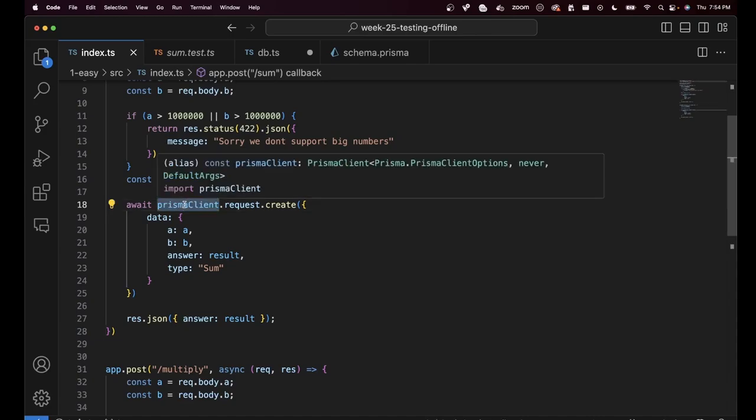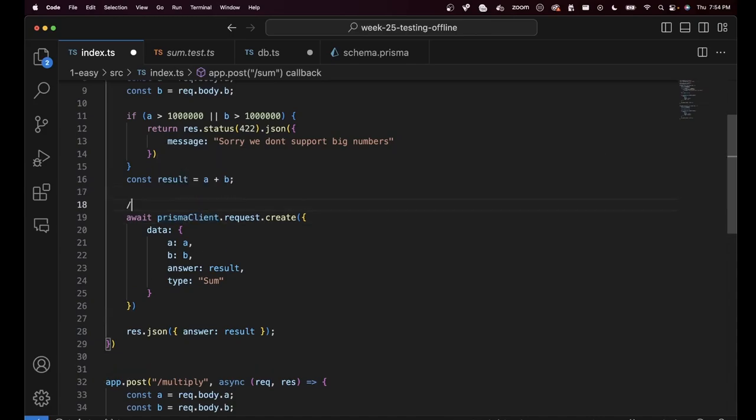If I only mock out Prisma client, then Prisma client will be a mock function, and Prisma client dot request would be nothing. Dot request dot create would be undefined, which is why I have to tell it here, this is what you have to mock out, not just Prisma client. Eventually we'll be getting into deep mocking, in which case you don't have to do any of this.